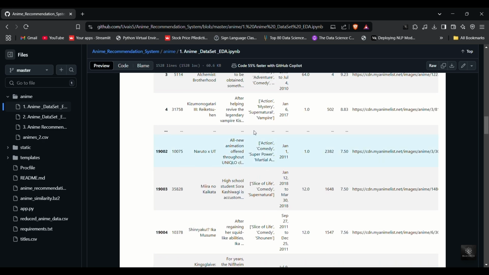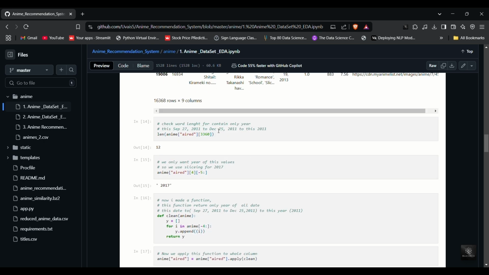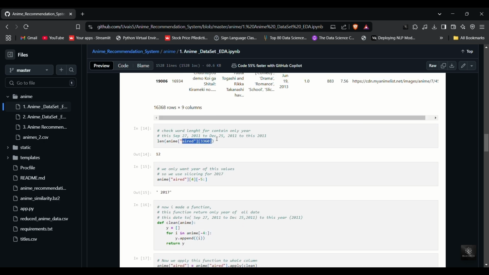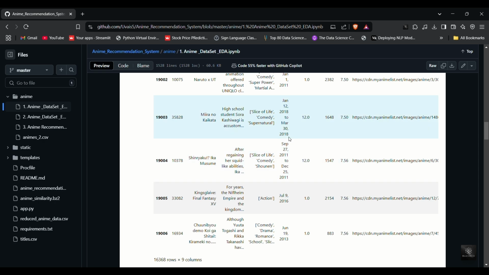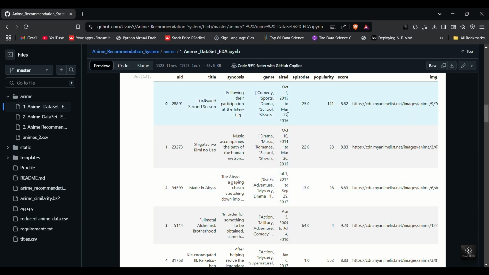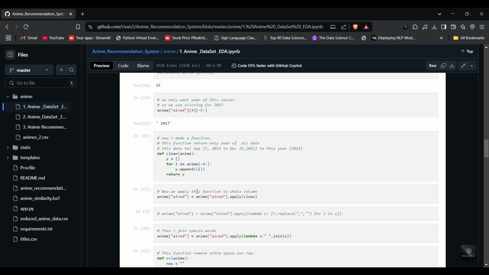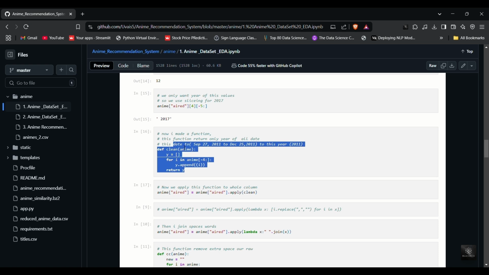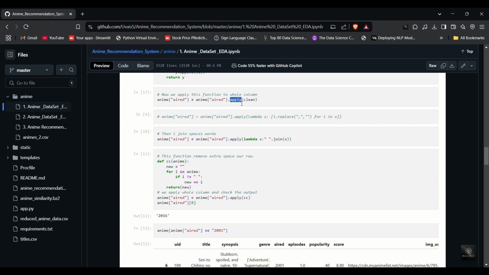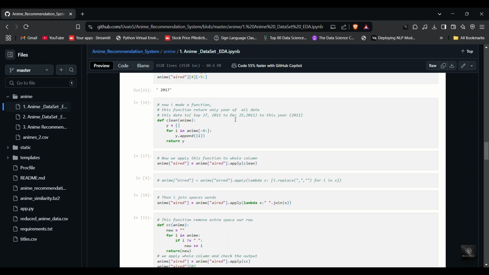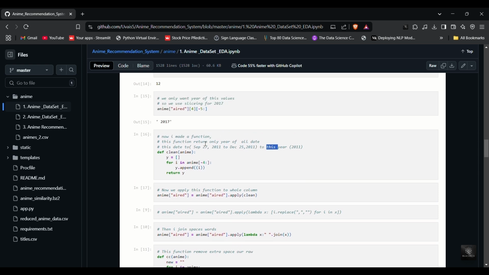Now, let's fix the aired column. This column contains the full date range of when an anime aired, but for recommendations, we only need the starting year. So, I created a function that slices each row in the aired column, extracting only the starting year, like 2001 or 2007. This helps us categorize anime by release year, making recommendations more relevant.